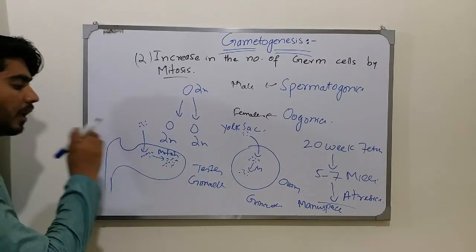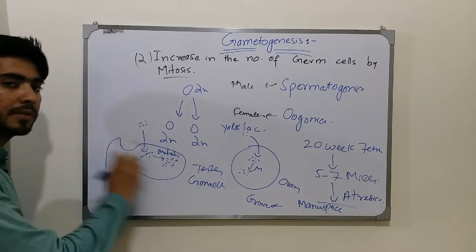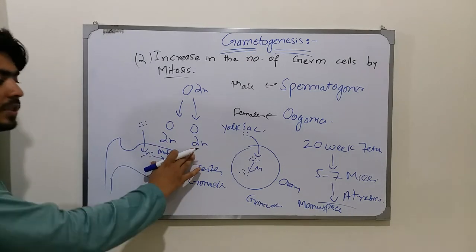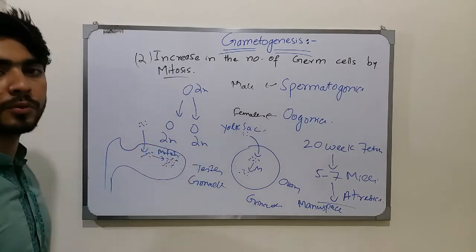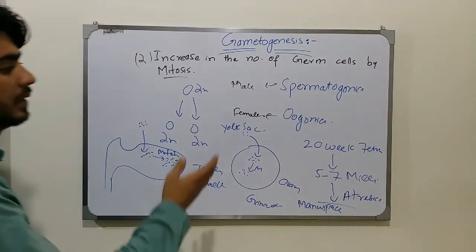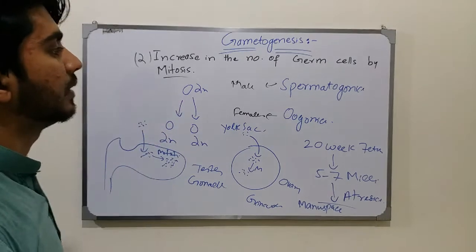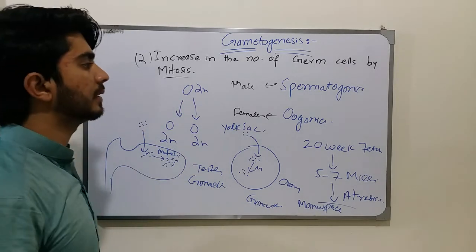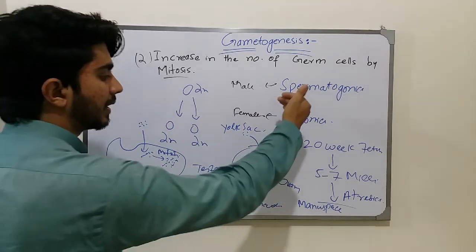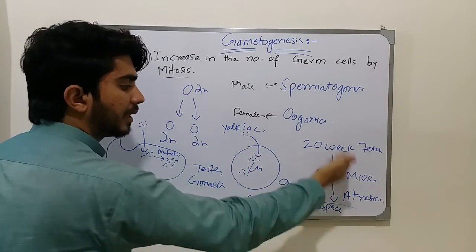While in the males, there is always production, there is always maturation of the sperms. There is no stopping age of these sperms for the mitotic proliferation. So this is the whole scenario of the mitotic proliferation in the males and the females. Hope you understand this, and in the next video we are going to talk about the reduction in the number of these germ cells.